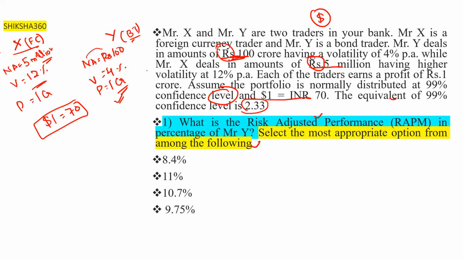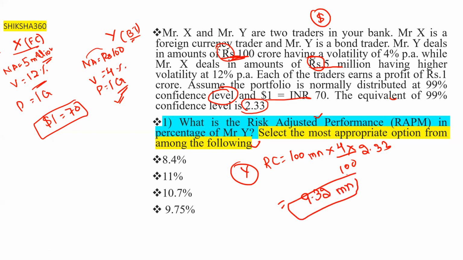First of all, we have to calculate risk capital. 100 million into 4 upon 100, this is the volatility, and 2.33. This is for Y. So 100 into 0.04 into 2.33. Basically, we will get 9.32 million for Y. Here this is crore, so 9.32 crore. That is the risk capital.